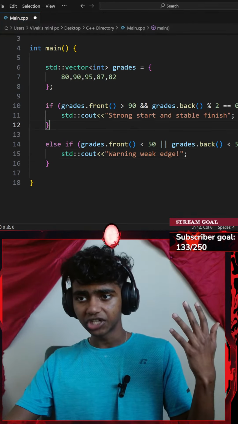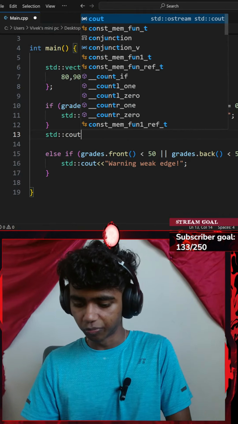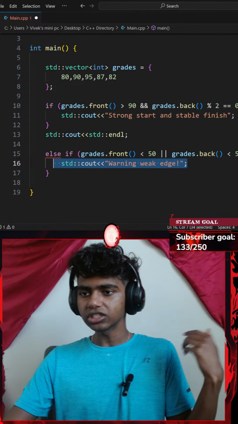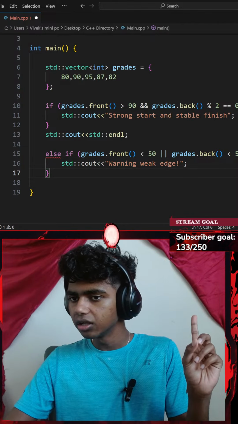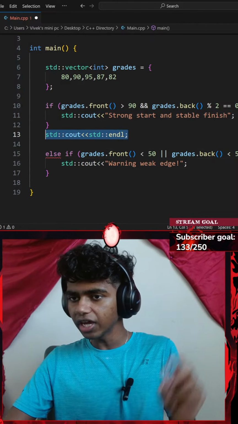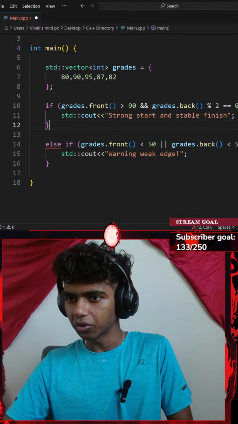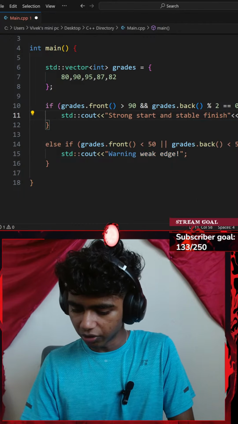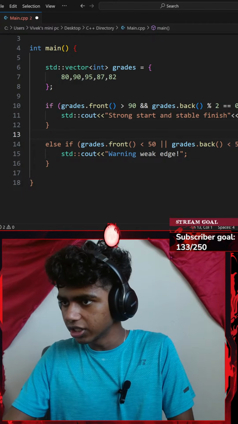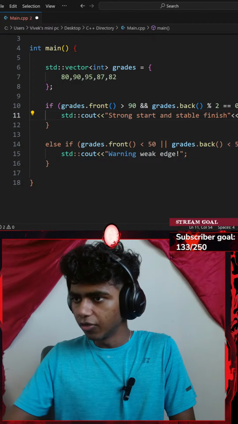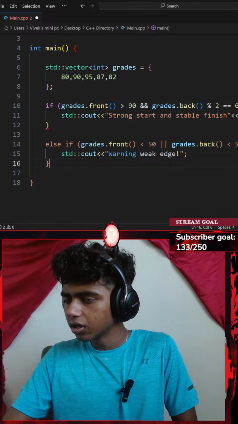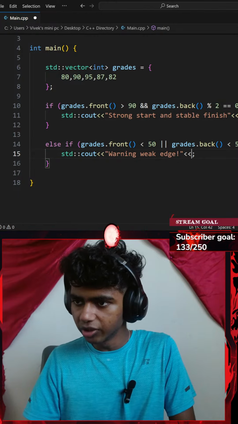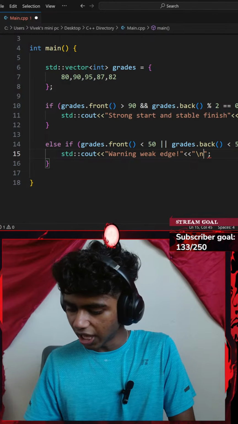Honestly, after this if statement here, I could go with a standard console output with another insertion operator of a standard end line, so this text is going to be in a new line. Although if I do that, I think I wouldn't need this for else if. This should most likely just be going for ifs, right? Maybe I could add it here. Let's go with a new line, backslash n. This doesn't need a standard, honestly. Let me add a pair of double quotes here. Perfect. Let me do the same thing here. I'll go with a backslash n.